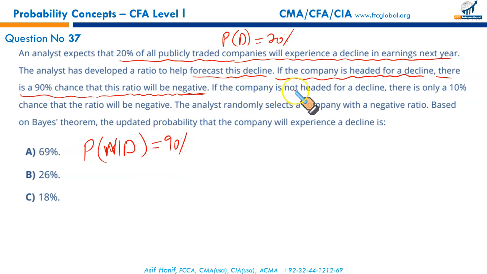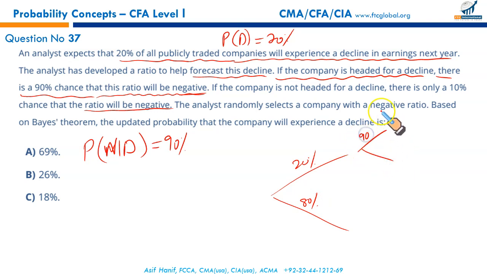If the company is not headed for decline, there is only a 10% chance that the ratio will be negative. We can lay it down through a decision table, a decision probability tree. It says that if the probability of decline is 20%, the probability of not decline, D complement, is 80%, right? Further, it says that if there is decline, there is a 90% probability that whatever ratio the analyst has calculated will be negative. And then, of course, a 10% probability that it will be positive, right?